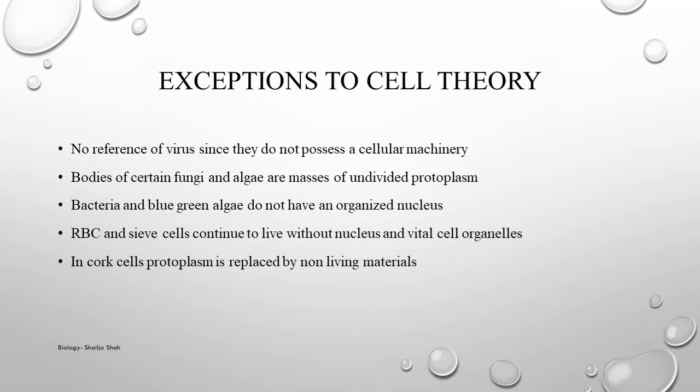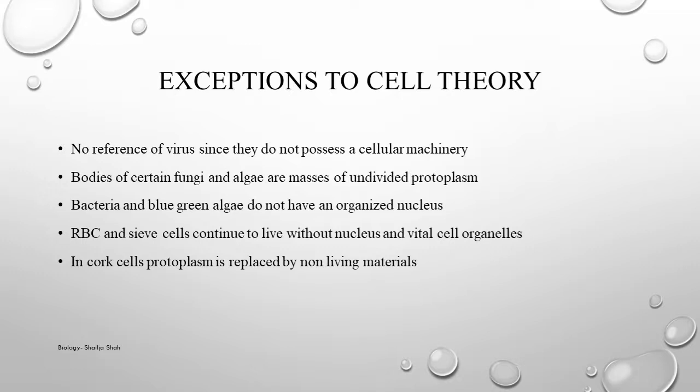Then there are cork cells, the first cells that were observed. They do not have a living protoplasm. Actually, it is replaced by non-living materials. So there was something the cell theory could not explain. Later on, all these exceptions were included in the modern cell principle, but we don't have to study that just now. So the cell theory with the 3 points is still acceptable with a few exceptions.